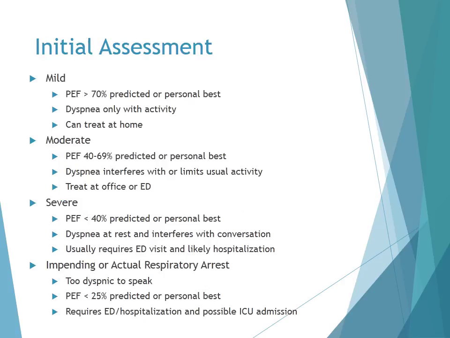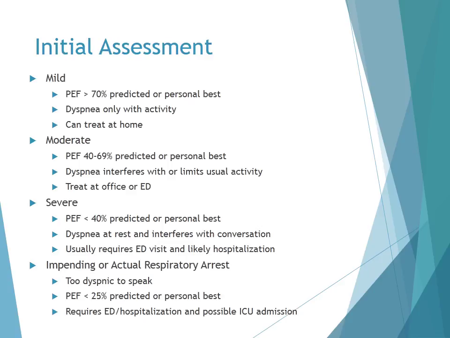Patients with acute exacerbations will need to be assessed initially to classify the exacerbation and determine where treatment needs to be provided. Patients with mild exacerbations will have a peak expiratory flow greater than 70% predicted or personal best, will have dyspnea only with activity, and these patients can be treated at home by providing prompt relief with their inhaled short-acting beta-2 agonist. Patients with a moderate exacerbation, defined as a peak expiratory flow 40 to 69% predicted or personal best, as well as dyspnea that interferes with or limits usual activity, may need to be treated at the office or the emergency department.